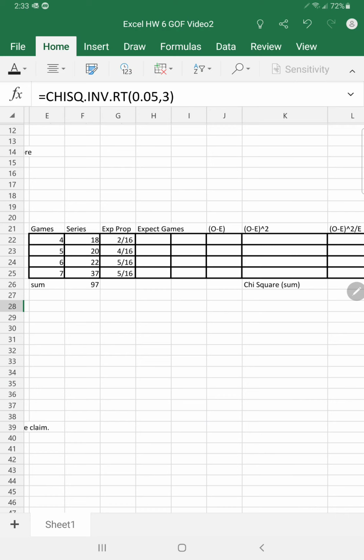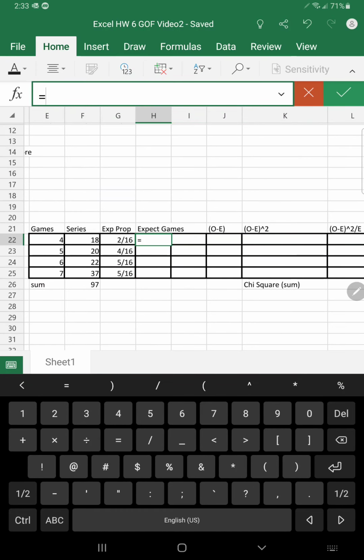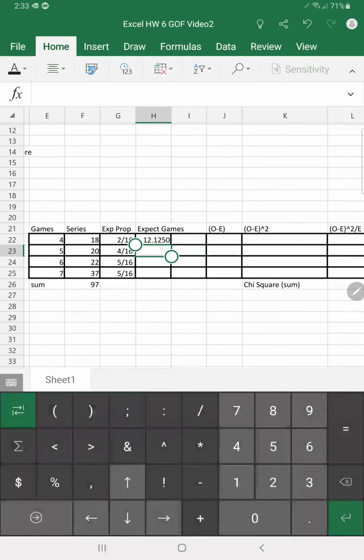Now, if we're going to look at the observed values minus the expected values, the observed values are in terms of the number of games, so we need to translate this expected proportion into an expected number of games. So the expected number of series that would end in the 4th game will be equal to 97 times this proportion, which is in G22, and click OK. And now we have an expected number of games.